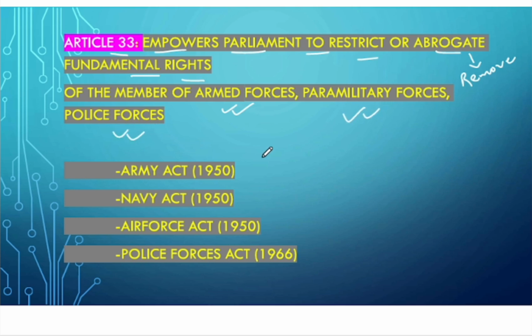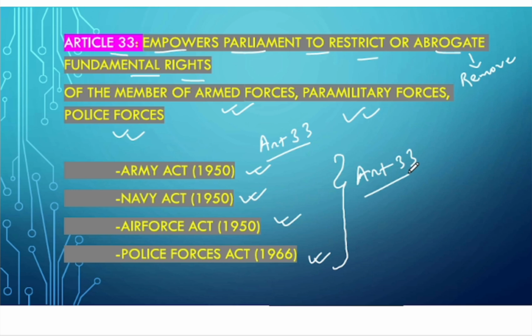of police forces. So, in accordance with this Article 33, later on the Army Act came into force, the Navy Act 1950 came into force, the Air Force Act of 1950 came into force, and at last the Police Forces Act of 1966. All these four acts came through Article 33, because Article 33 gave power to Parliament. These four acts were for restriction of fundamental rights for the members of Army personnel, Navy personnel, Air Force personnel, and members of police forces.